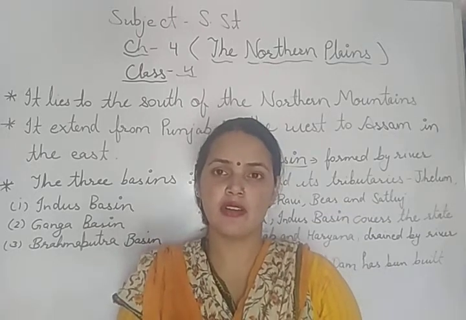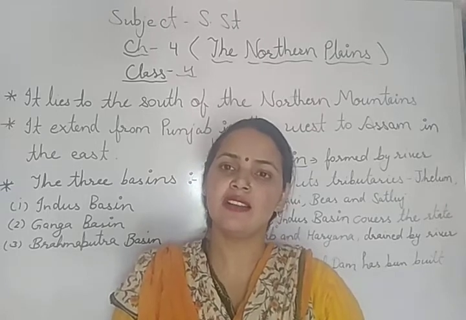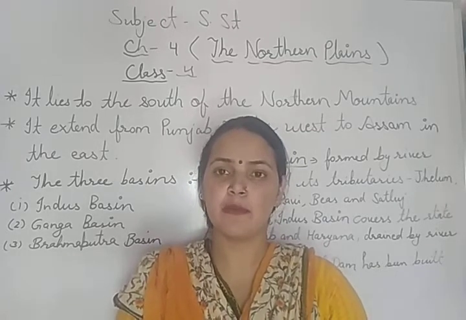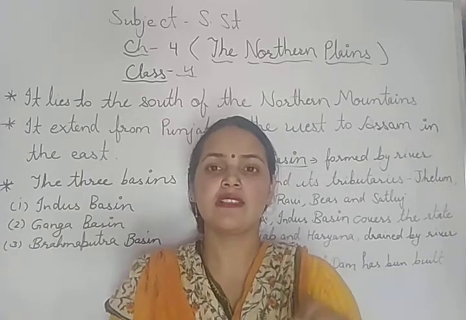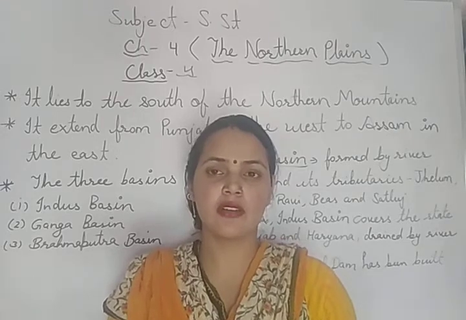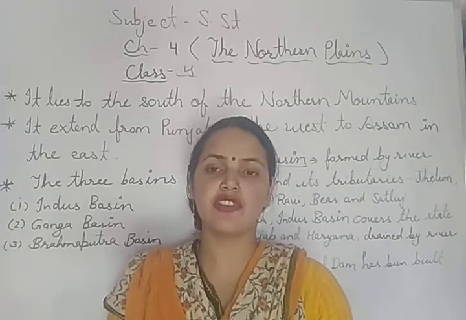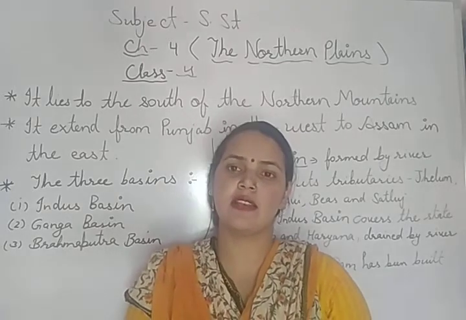This river provides water for irrigation, and the Bhakra Nangal Dam is also constructed on the river Satluj. It is very useful in that area because it supplies water for irrigation, and it is also used to produce electricity.